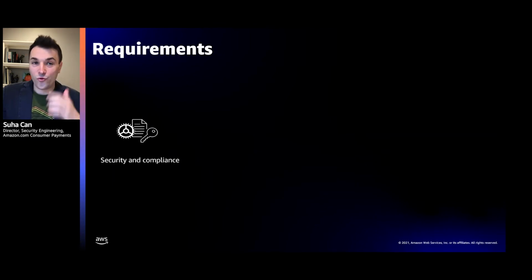Now, as I'm going to talk through the rest of our journey and our design decisions, I want to just recap some of the requirements and how they essentially played out. First, as I discussed, security and compliance is our number one job. So there are a lot of different requirements that are specific to those, and we'll walk through those. But throughout the rest of my talk, you'll see that about 60–70% of my talk will be around security and compliance, and that's just because really that's about how much of our overall effort was spent in these two buckets.